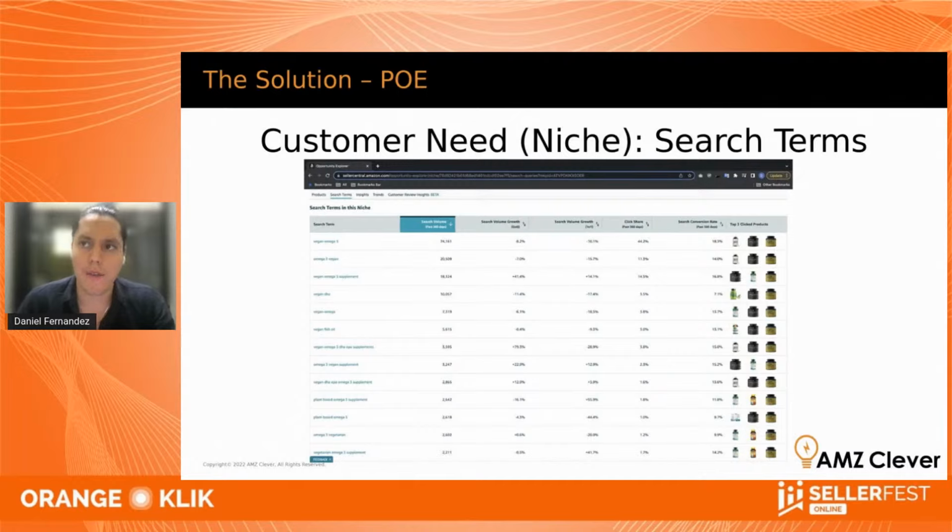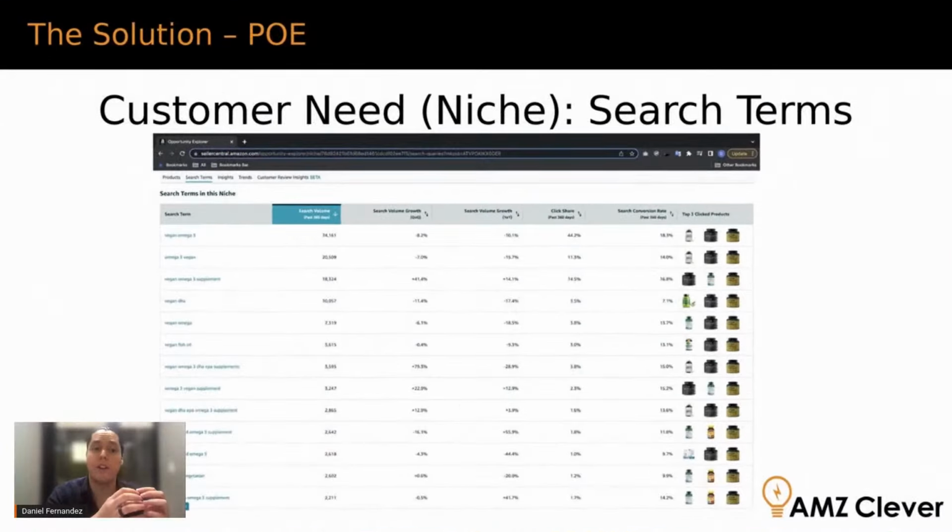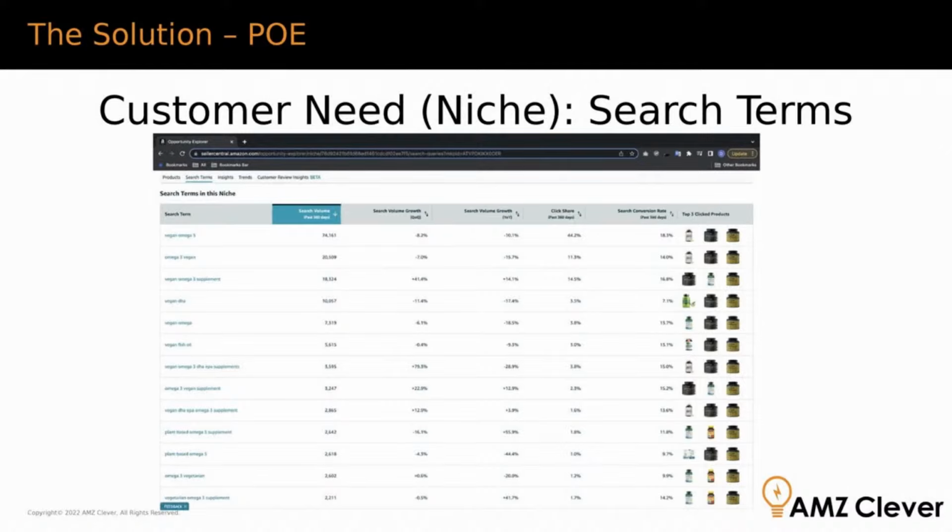So here, Amazon is telling us all the search terms that are part of what they consider a customer need or niche, and they're going to be giving us the actual search volume for each of these search terms. They're also giving us the growth, right? Is that expanding or shrinking year over year, as in this case it is only year over year. When we go inside one of these, we'll be able to see a few more data points.